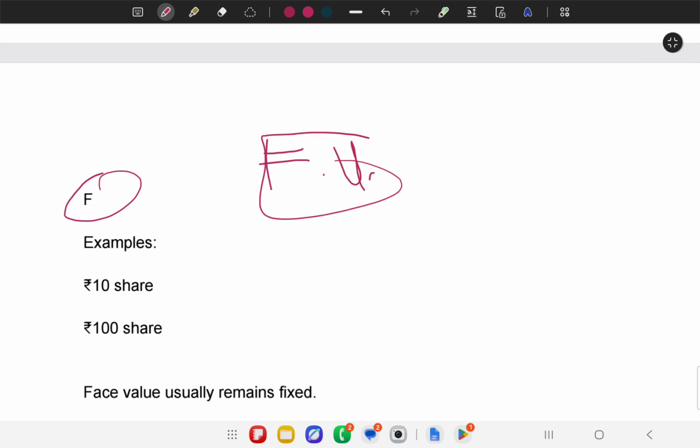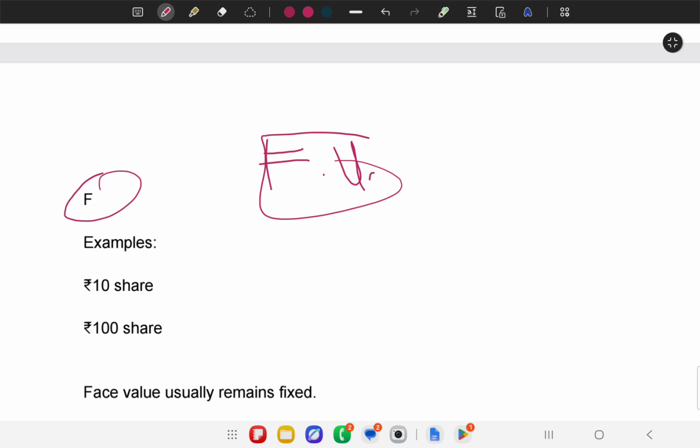So face value means that the company originally decides the price of a share. Why does it decide? Because we have to keep a reference frame. Like in a number line, you have a reference frame like 0 actually. You measure the distances from 0. Like if you move towards the right side, towards 3, that is 3 units from 0, and 3 units behind 0 is on the other side.